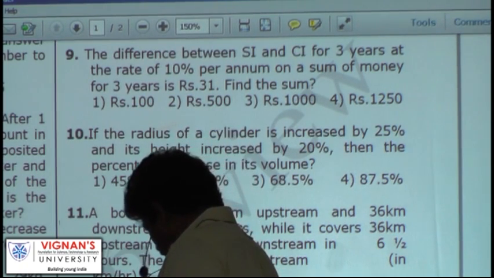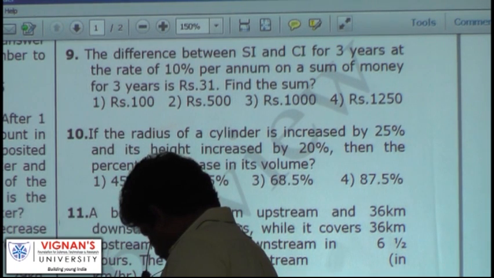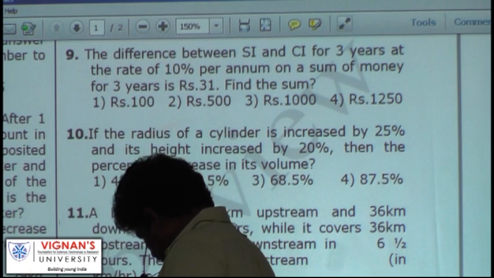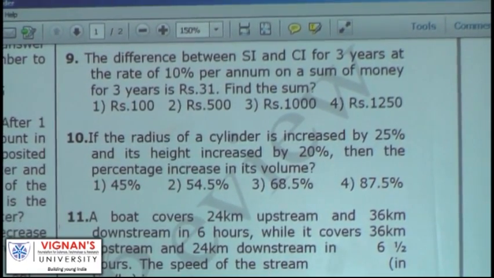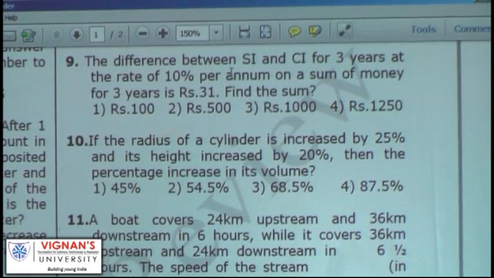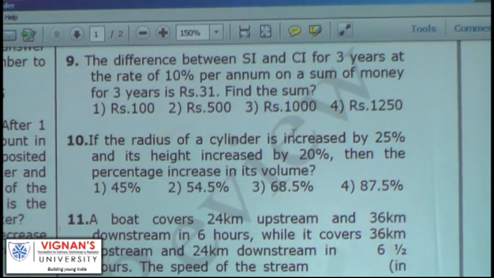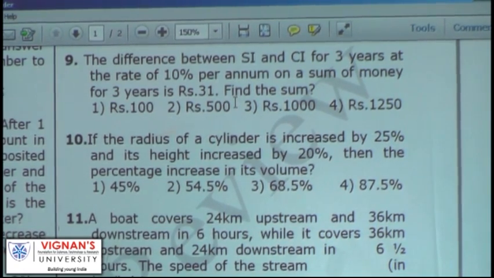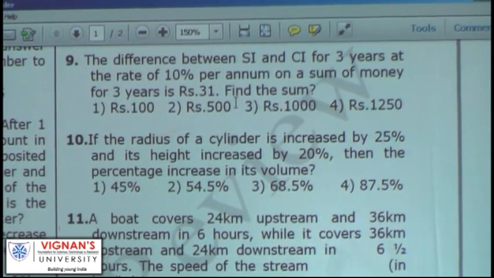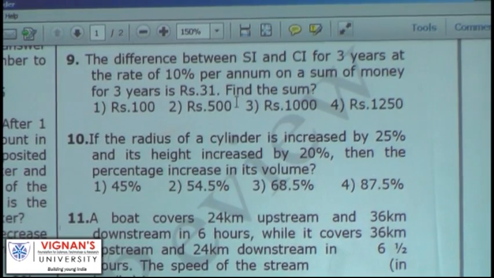What is the answer for problem number 9? Difference between simple interest and compound interest for 3 years at the rate of 10% per annum on a sum of money for 3 years is 31. Find the sum. You could not solve that? I thought that was easy for you.